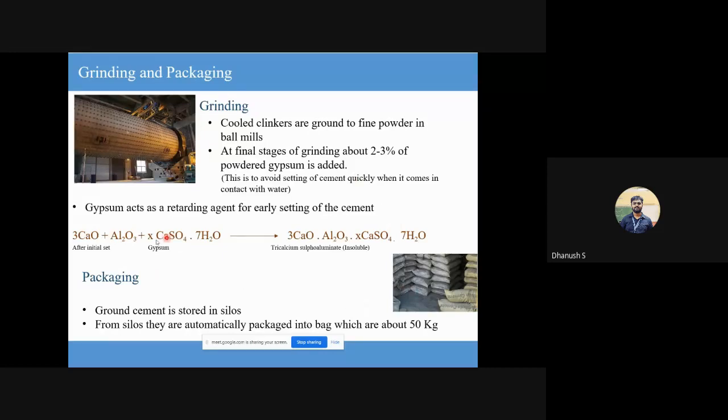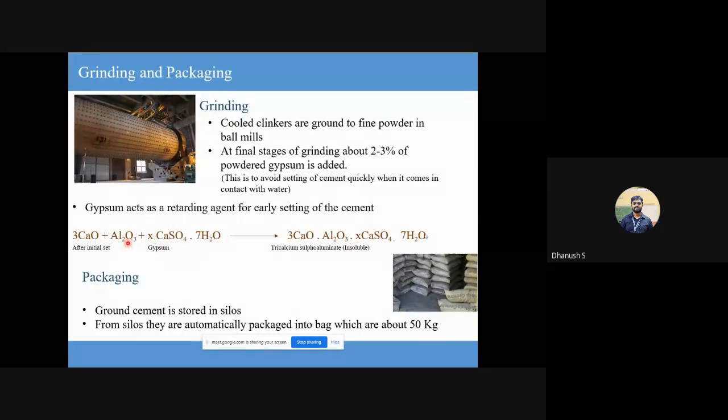So gypsum is basically a calcium sulfate, hydrated calcium sulfate to be more specific. So it is CaSO4.7H2O. Now, if you look at this number here, it says X. So whenever we say X, what does that mean? Meaning we can't quantify the amount of this calcium sulfate that is going to take part in this equation. And again, if you look at the final end product here, it is not chemically taking part with the other compounds that are here.